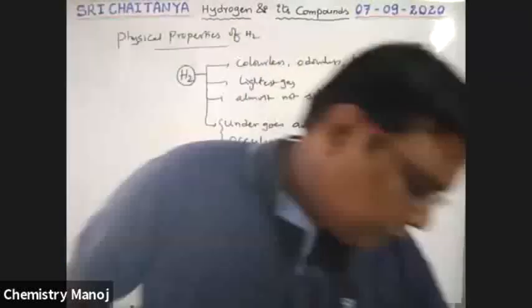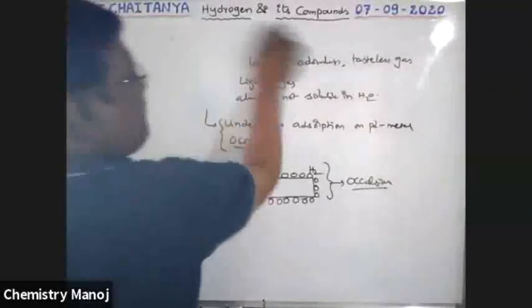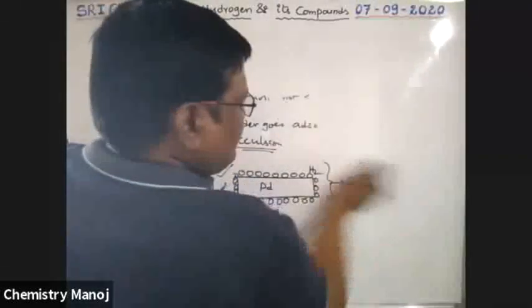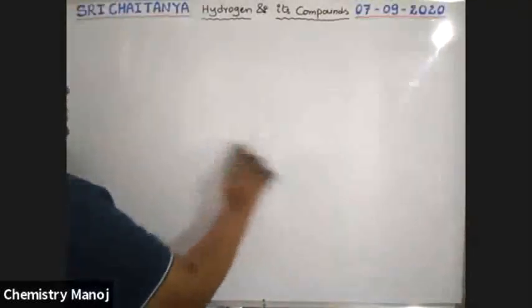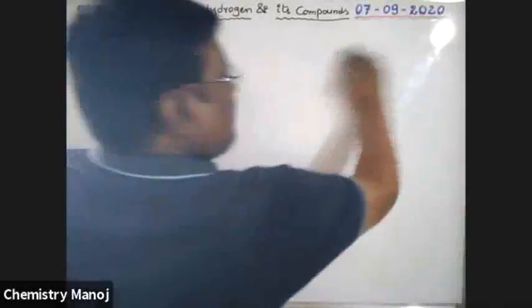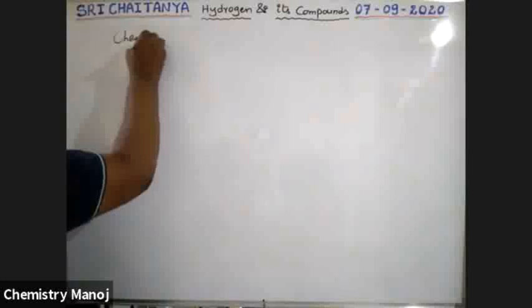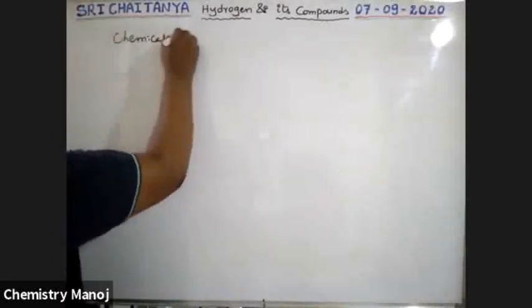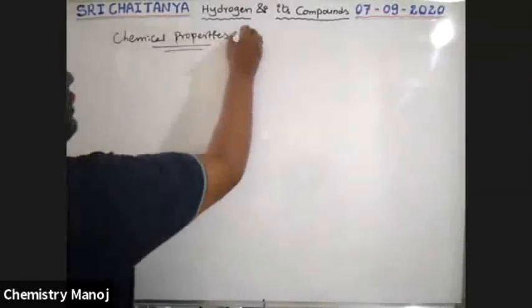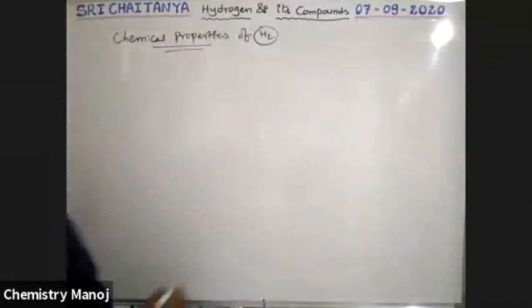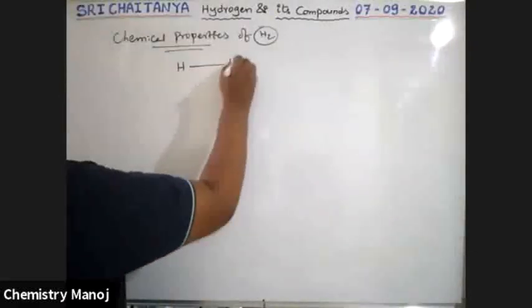Chemical properties of hydrogen. See here, there is a single bond between hydrogen and hydrogen.